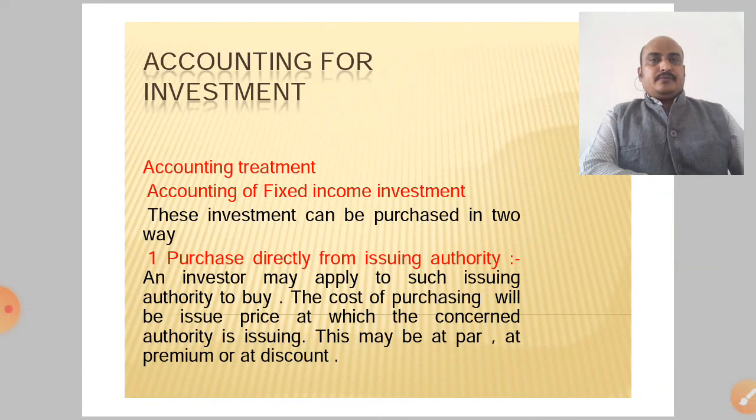Accounting treatment for investment: accounting of fixed income investment. These investments can be purchased in two ways. First, purchase directly from the issuing authority. An investor may apply to such authority to buy. The cost of purchase will be the issue price at which the concerned authority is issuing. This may be at par, at premium, or at discount.